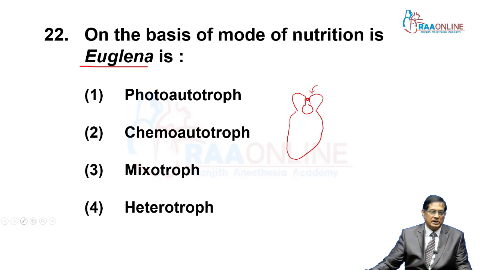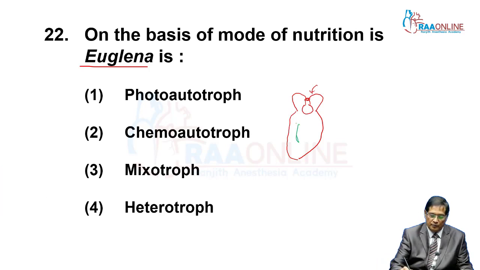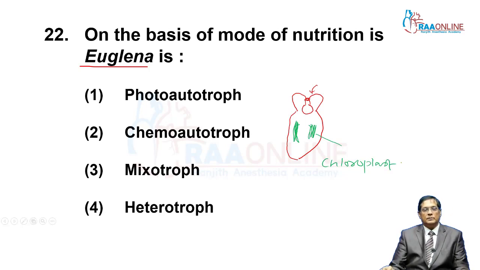One more speciality: Euglena has chloroplast also. Because of the chloroplast, it can perform photosynthesis, but it can also perform animal like nutrition, that is ingestion through the mouth, the cytostome.